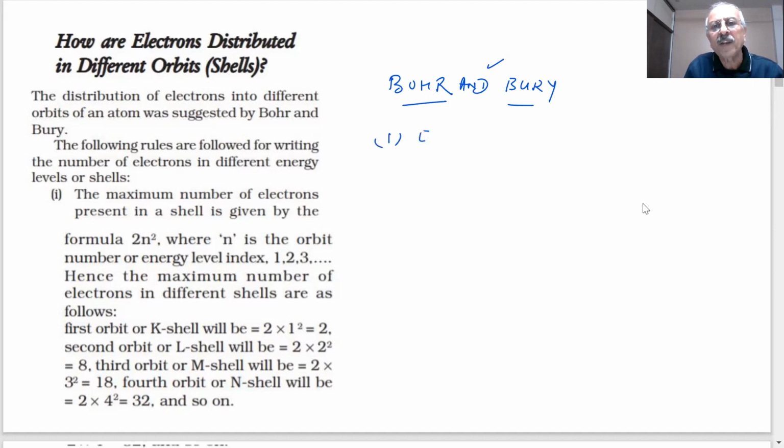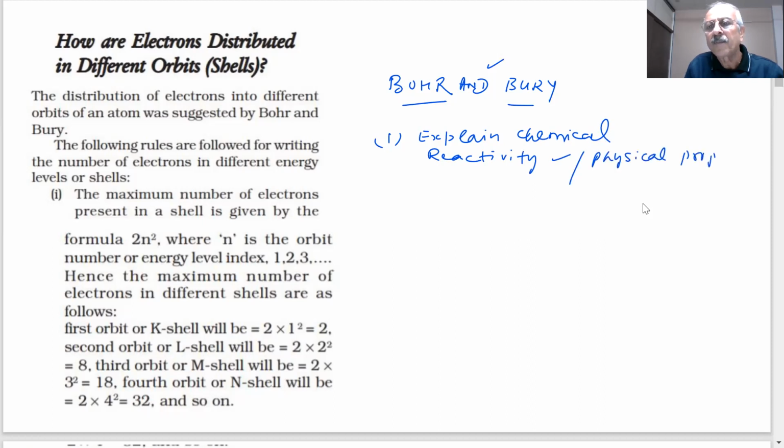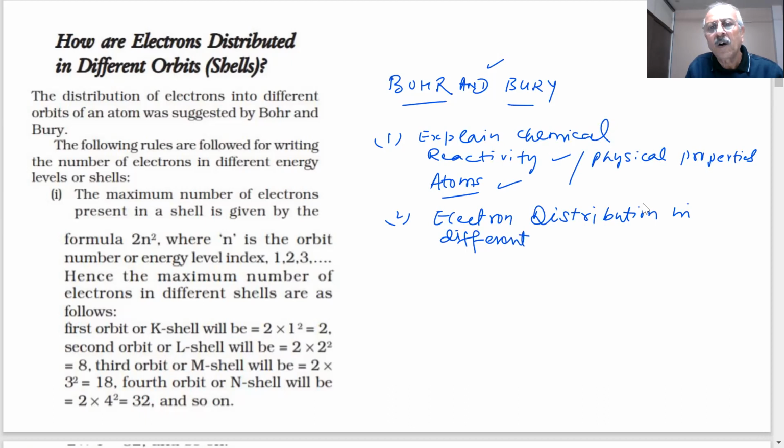So if we want to explain, students, chemical reactivity or physical properties of the atoms, then it becomes necessary to understand electron distribution in different orbits or shells as proposed by Bohr.